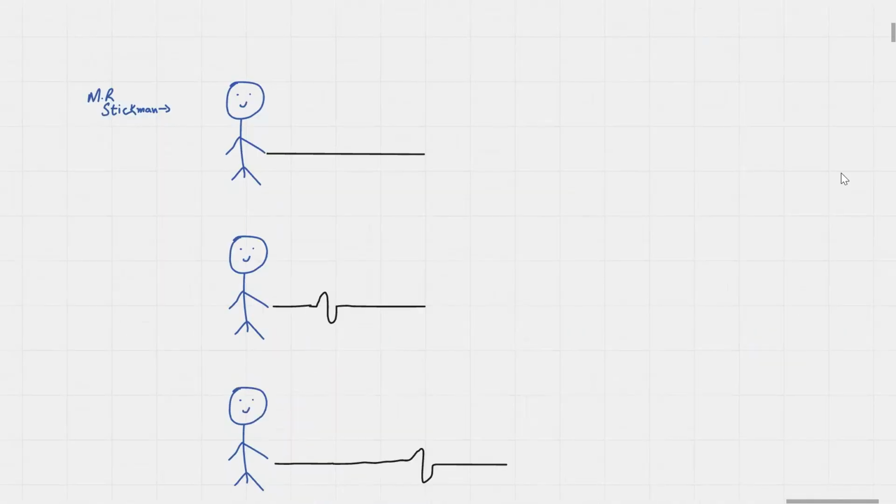Let's see with the example of Mr. Stickman. As you can see in the first image, Mr. Stickman is holding a rope. In the second image, as you guys can see, this Mr. Stickman has just given a jerk to the rope and this rope has made a wave. So as you can see, kinetic energy has changed into wave energy.